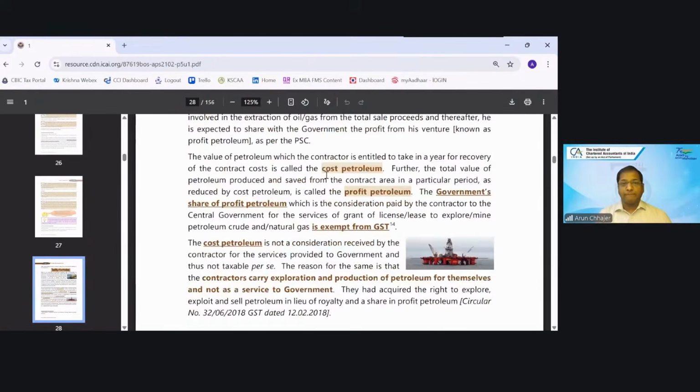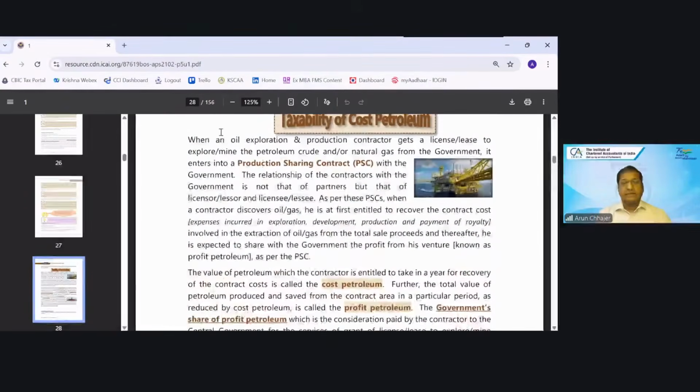So let's read this. Probably because this transaction is not normally known to you in day-to-day business, I'm reading the entire clarification. When an oil exploration and production contractor gets a license or lease to explore and mine the product, crude or natural gas, from the government, it enters into a production sharing contract with the government.